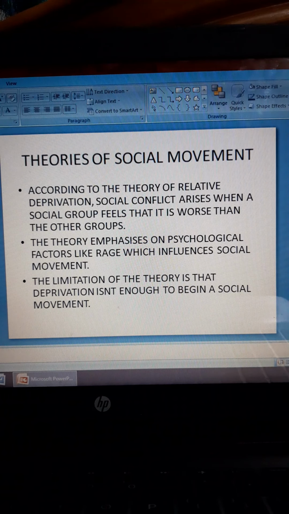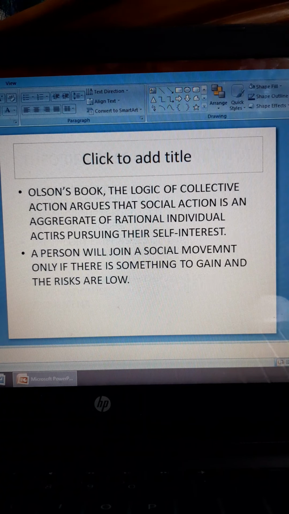The theory emphasizes psychological factors like rage, which influence social movements. So the theory of relative deprivation says that a social movement comes about because of psychological factors like anger. However, the limitation of the theory is that deprivation isn't enough to begin a social movement. People criticize this theory, saying that just because you are deprived, just because you don't have things that other groups have, will not initiate a social movement.